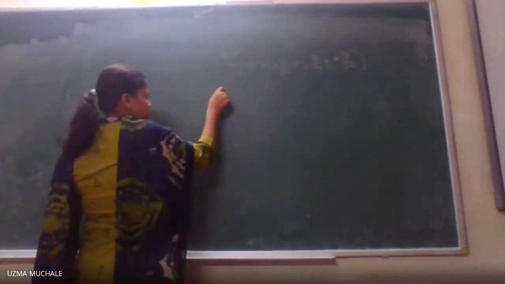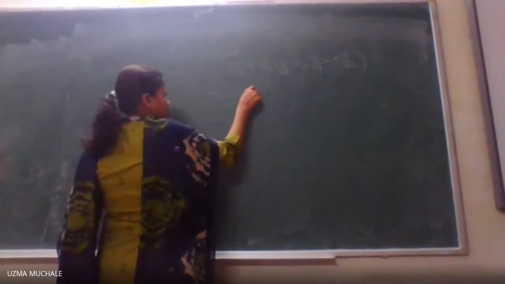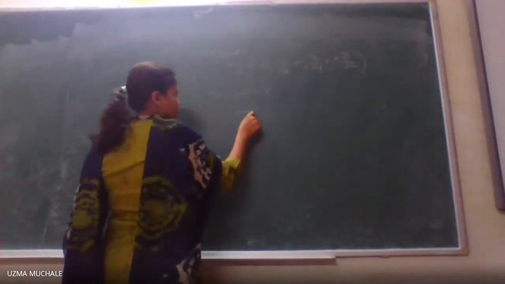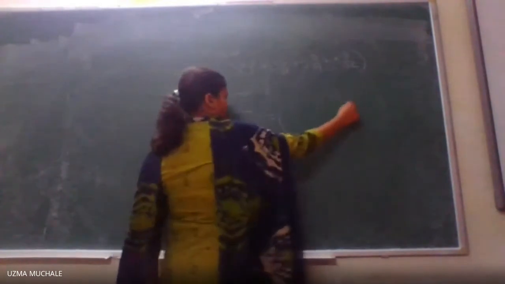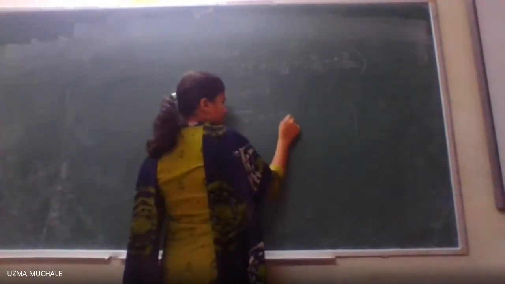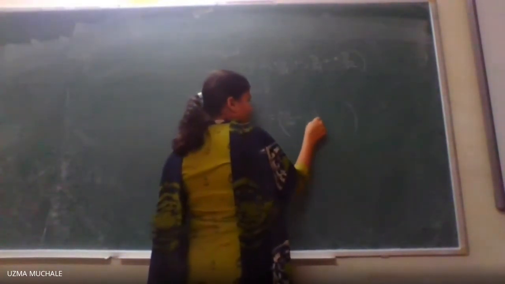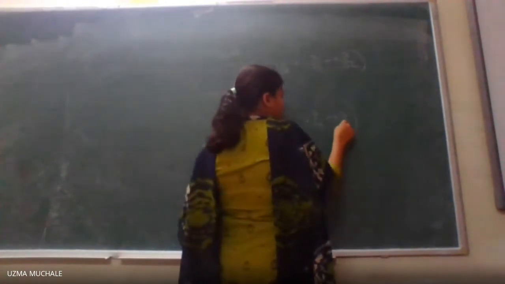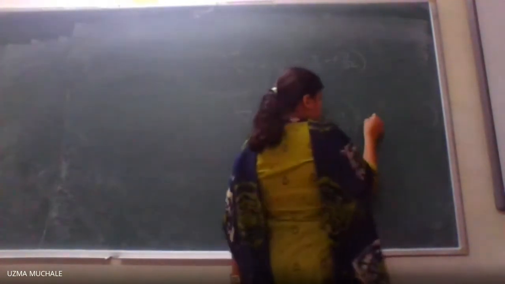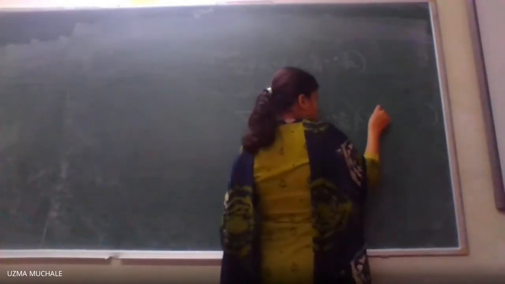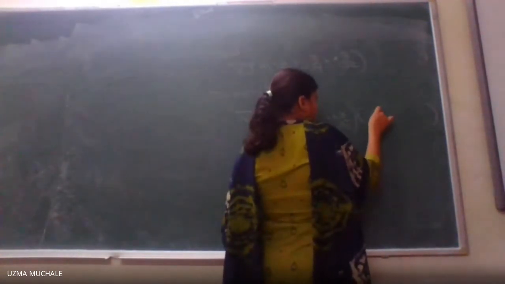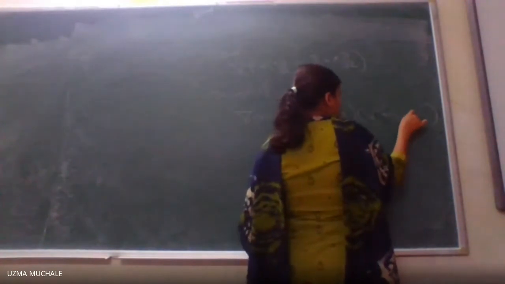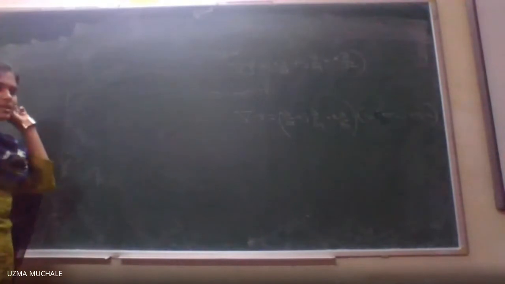And what is divergence? That is, we write it as del dot v. Correct? V is any vector. So how do we write it? For that again we have i dou by dou x plus j dou by dou y plus k dou by dou z. And what is v? V is also a vector, v1 i plus v2 j plus v3 k. Correct? You have to take a dot product of del with v.